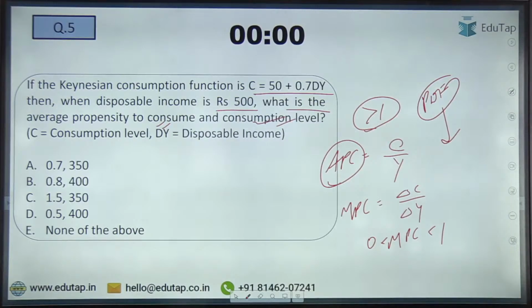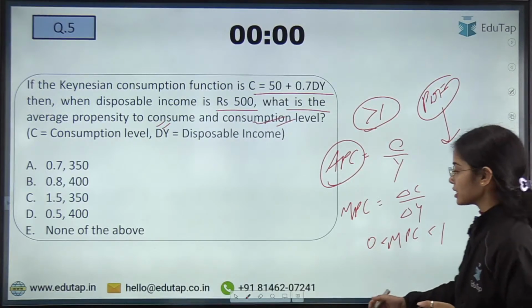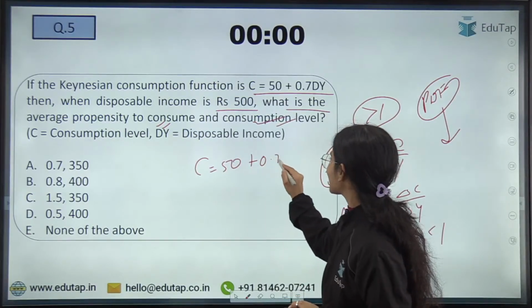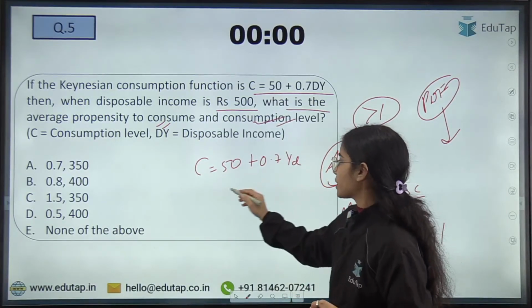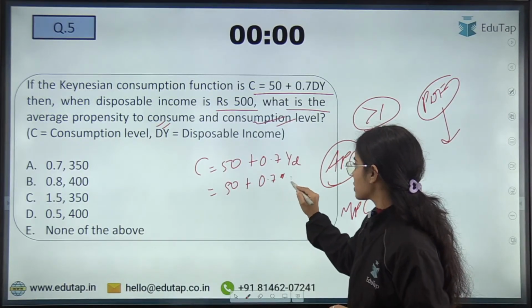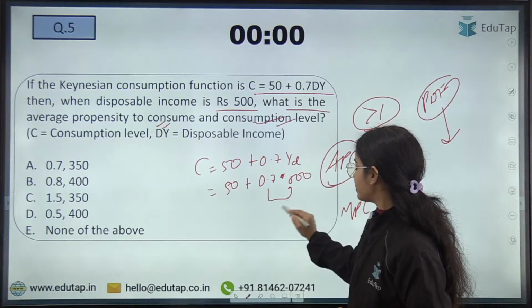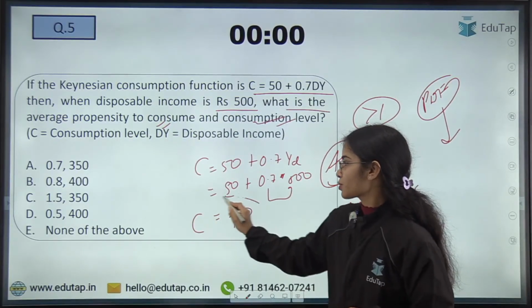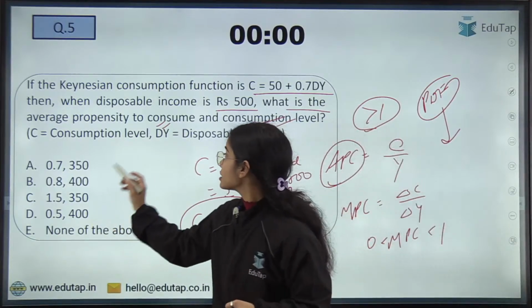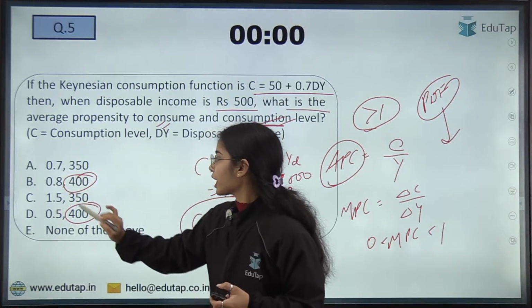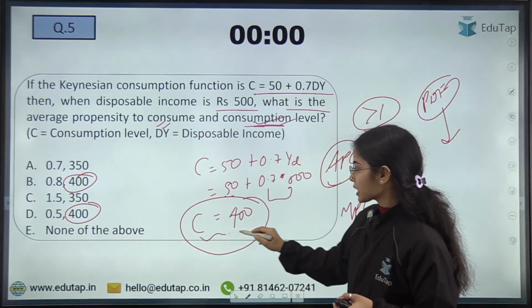So here, the Keynesian consumption function is given as consumption equal to 50 plus 0.7 multiplied by disposable income. So 50 plus 0.7 times the disposable income of 500. So this will be 350 plus 50. So consumption is 400. So either the answer is this or this. Okay. So now we have got the consumption.